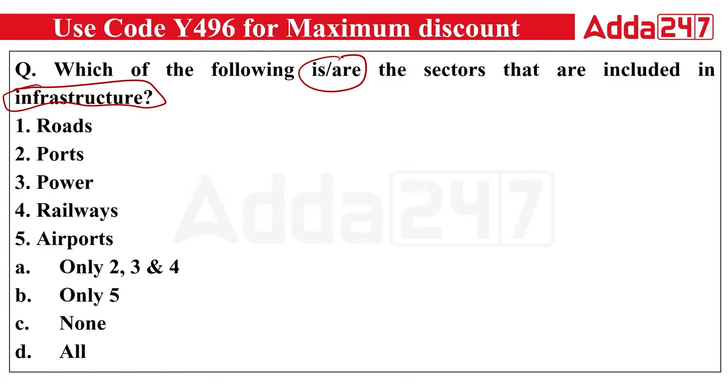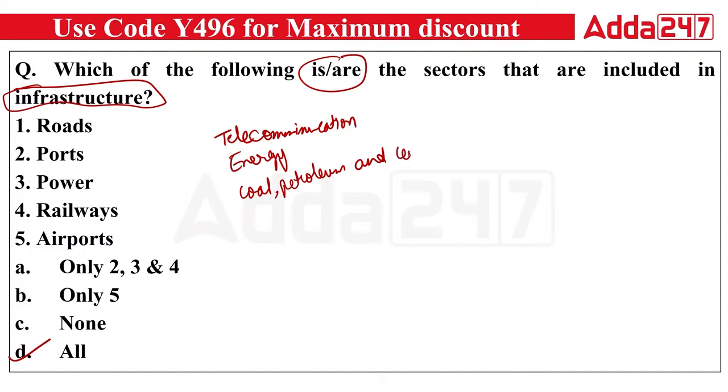Okay. And the right answer here will be all of the above. The roads, ports, power, railway, airport. Apart from that, we also have telecommunication. Okay, we also have energy. We also have coal, petroleum, and cement production. All these are part of infrastructure.